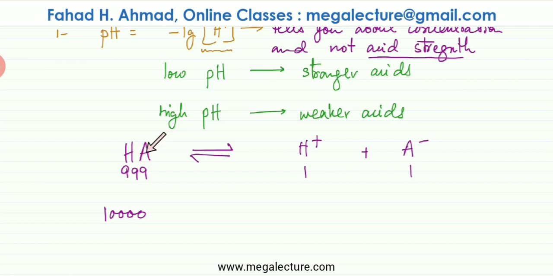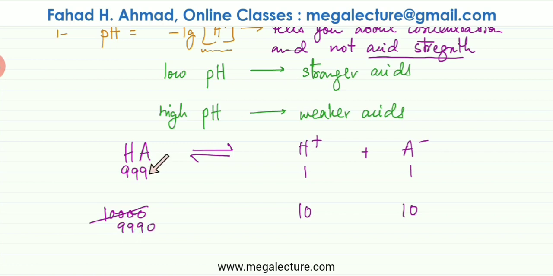I've increased the concentration, so the concentration of H plus 1 would automatically increase as well. According to this ratio, if you had 1000 HA molecules and one of them broke down, then with 10,000, 10 would dissociate. So 10 H plus 1 ions would be produced and 10 A minus 1 ions are going to be produced as well in this reaction. And what you're going to be left with, according to the ratio, is 9,999 and 0.